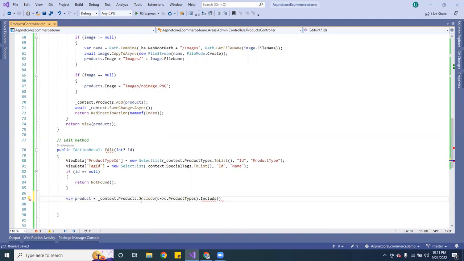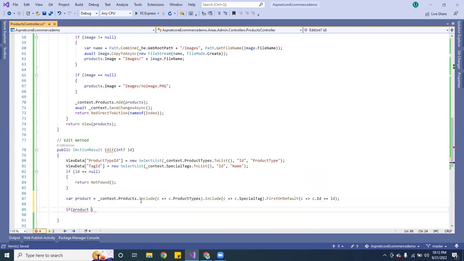So I'm gonna do c for tags. Okay, so c dash special tags, and here I want to make it first or default, and I want to pass the ID, and this one is going to be equal to ID. Okay, so now I want to do another if statement.